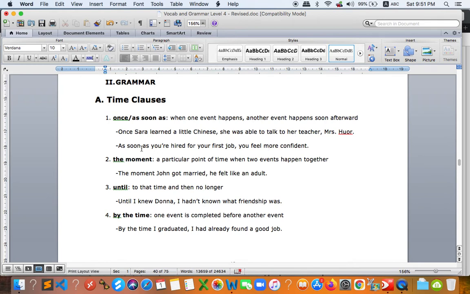What about the moment? The moment is like when, but look at the definition. It's similar to when, but a little bit different. It refers to a particular point in time when two events happen together. These are also two events, but this one is the first event and that is the second event. Let's take a look at the example. The moment John got married, he felt like an adult. It's just like at the same time, right? At the same time, he has two thoughts.